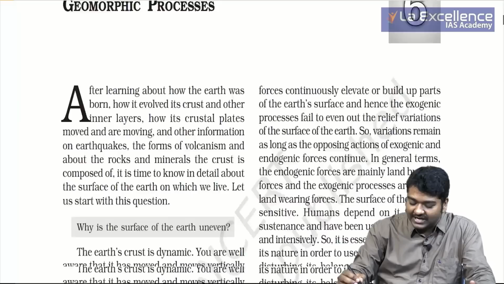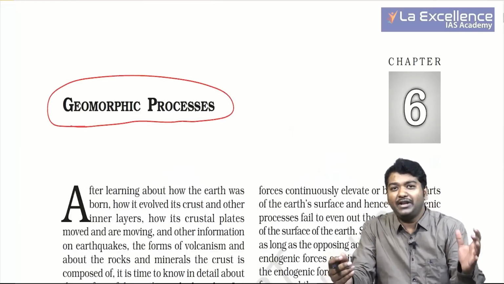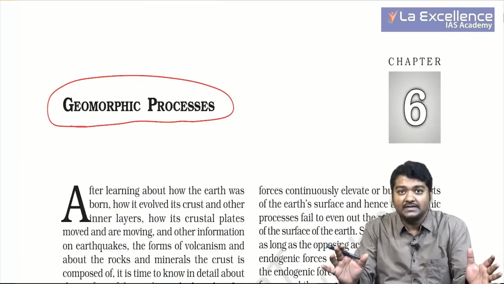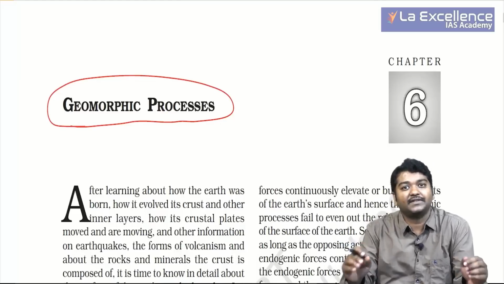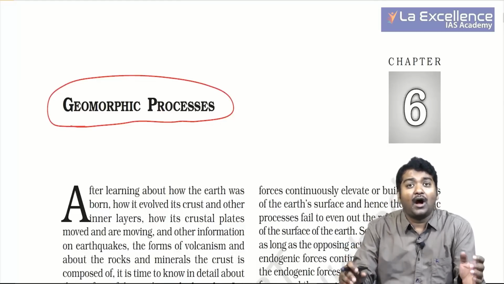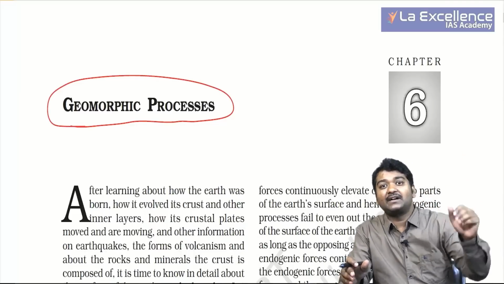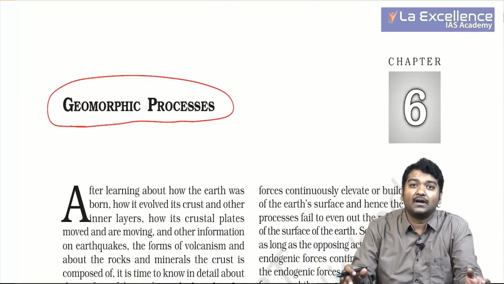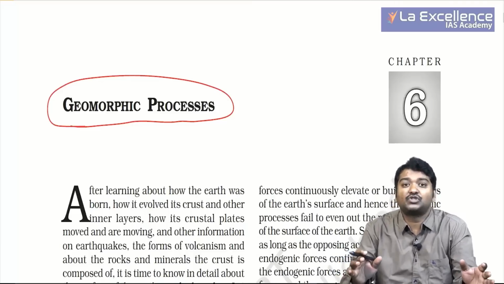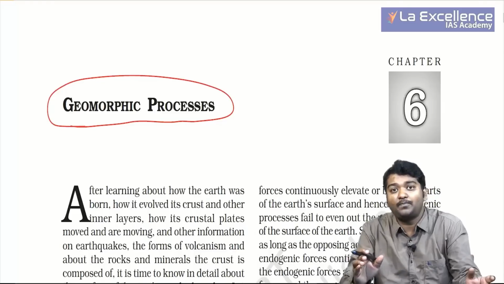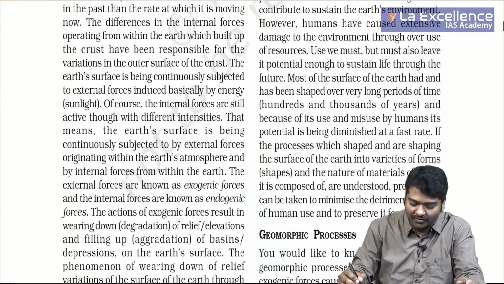So let's take the next chapter, that is with respect to geomorphic processes. The meaning of geomorphic is what are the different structures that are actually present on the Earth's surface. How do you get mountains? How do you get valleys? How do you get lakes? Why do landslides occur at a particular place? How does wind action take place? How do you expect the soil to move from the mountain top to the bottom? All this has to be covered with the help of geomorphic processes.